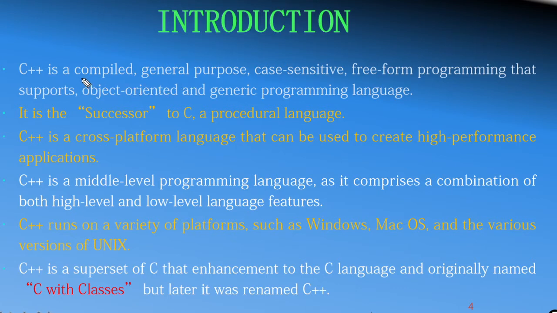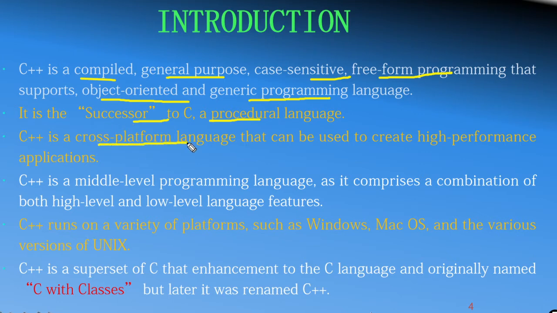C++ is a compiled, general purpose, case sensitive, free form programming language which supports object oriented and generic programming, and it is the successor to C, which is a procedural language. That is, C is the procedural language and the successor of C is C++. C++ is a cross platform language which can be used to create high performance applications, and it is a middle level programming language which comprises a combination of high level as well as low level language features.